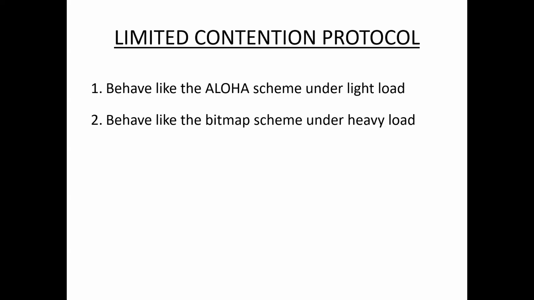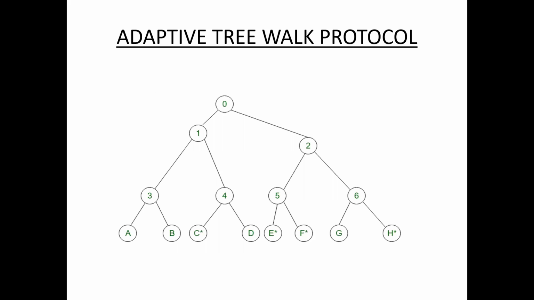So this is about the limited contention protocol. Next, the adaptive tree walk protocol is an example of a limited contention protocol. Here we first partition the group of stations and limit the contention for each slot. The adaptive tree walk protocol partitions the stations into groups and limits the contention for each slot.